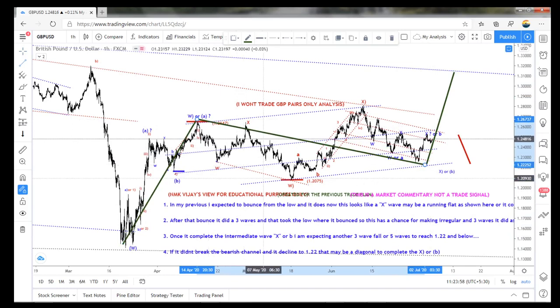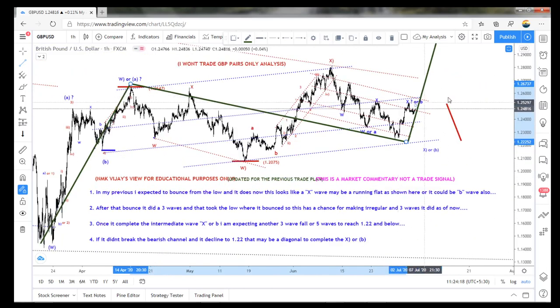So this B wave, this pattern is called a running flat, because it has already broken the high and it has not yet broken the low. So this whole thing becomes a running flat of B. Whether if it is a W, this will become X, or A means this becomes B, and then C will continue to this.